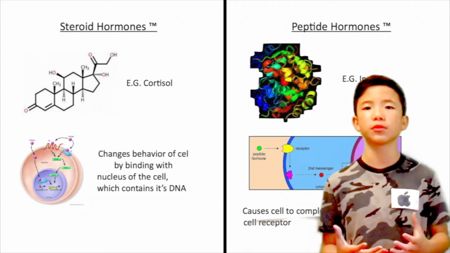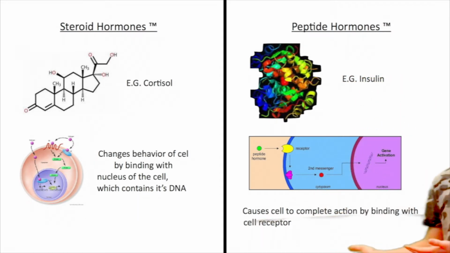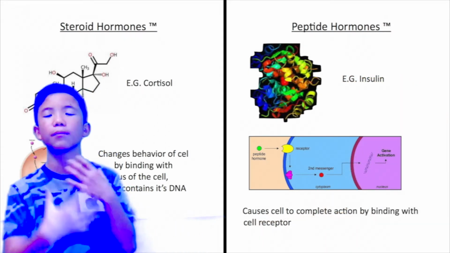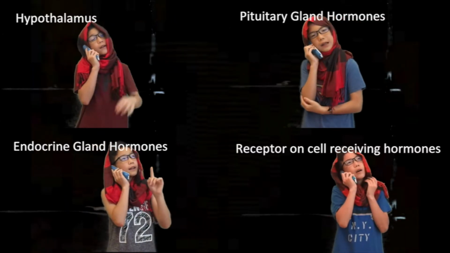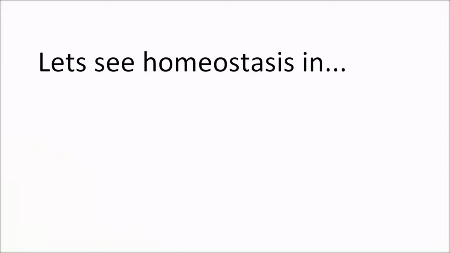Generally, steroid hormones can change the behavior of a cell, whilst peptide hormones can cause a cell to complete an action. These hormones are essentially playing a game of telephone to tell each other to do something. Let's see this in action.